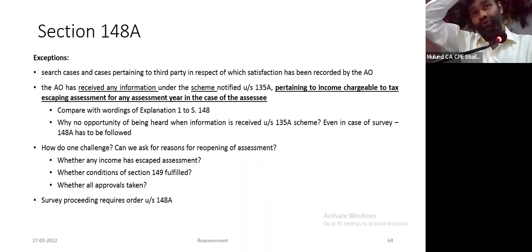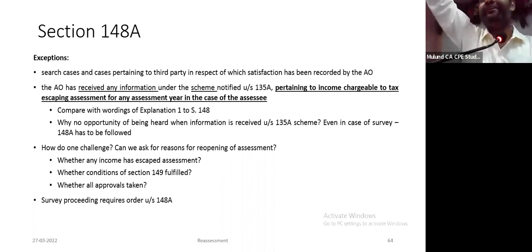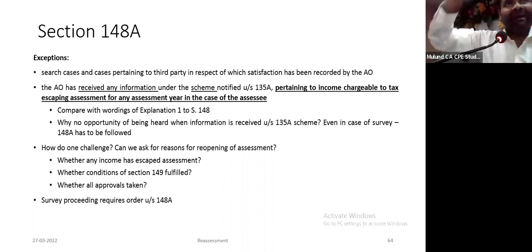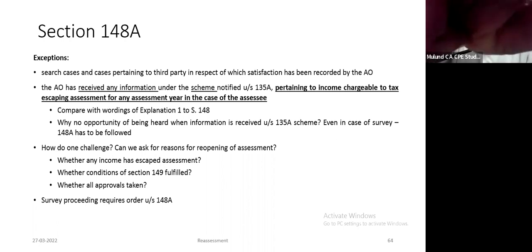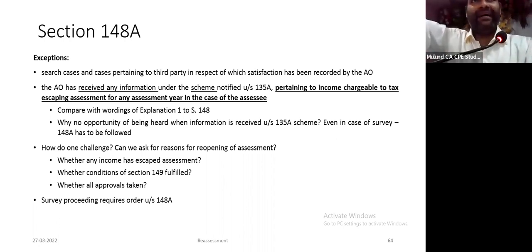I don't know why they want to do this, because under 135A scheme, which I read today morning, they can collect information from various sources, not only from the SSC but from various sources. तो अगर तुम किसी बाहर वाले से information collect कर रहे हो, it becomes imperative that you put it to me for my comments before reopening the assessments. अगर सर्वे को तुम 148A में लेके आ रहे हो, then why not include cases where information has been received under section 135A?